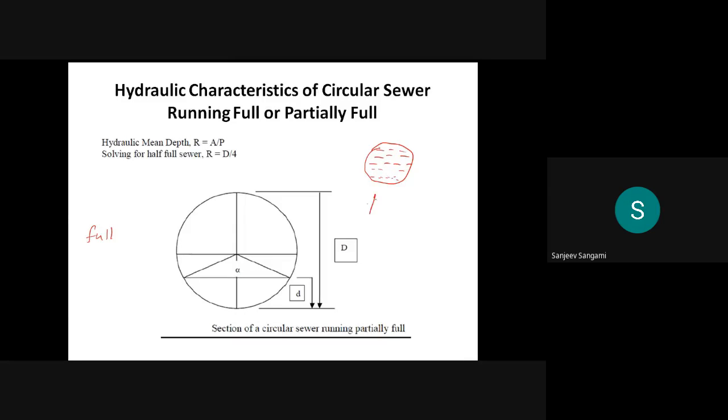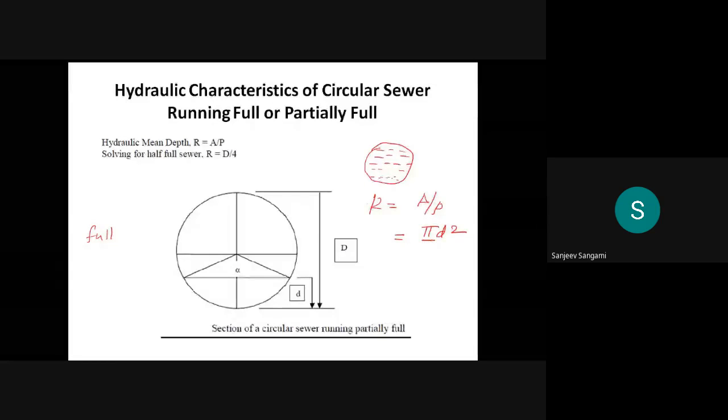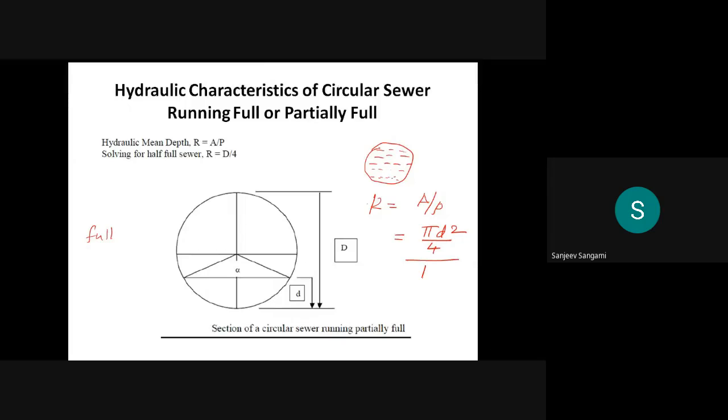The main important thing is to calculate the hydraulic mean depth. How exactly can it be calculated? With the formula R is equal to A by P. Then A can be calculated using pi d square by 4, and the perimeter can be calculated as pi d. It is very easy. In this diagram you can see that it is filled with this much area.